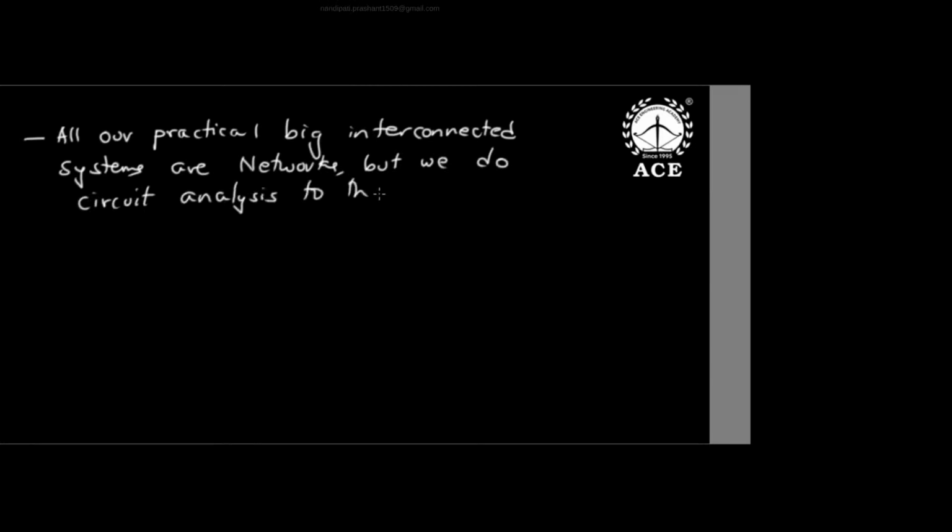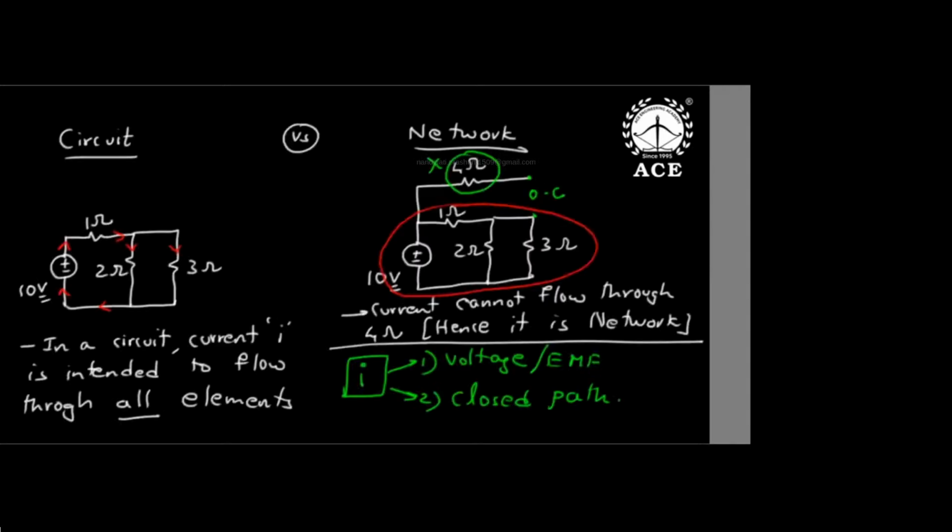Okay, to that part where current is flowing, please read this statement, everybody. So I want everyone to read this. The left side is a circuit because it is a closed path and current is flowing through all the components. The right side is a total network, because current cannot flow through 4.